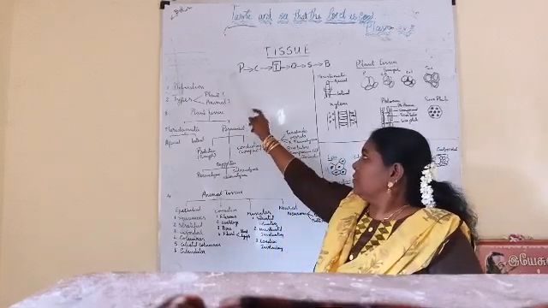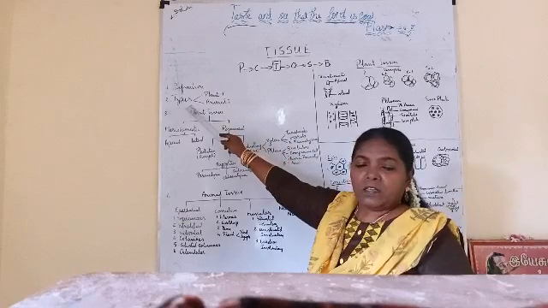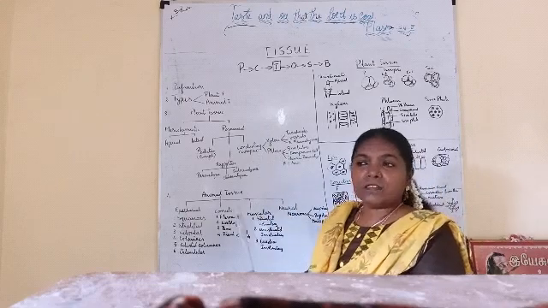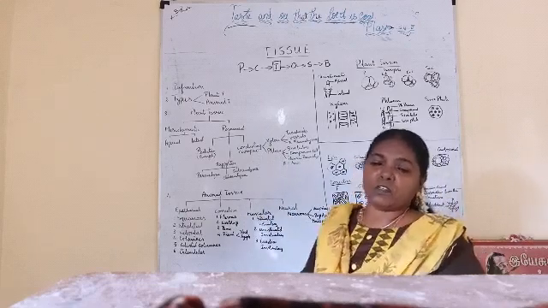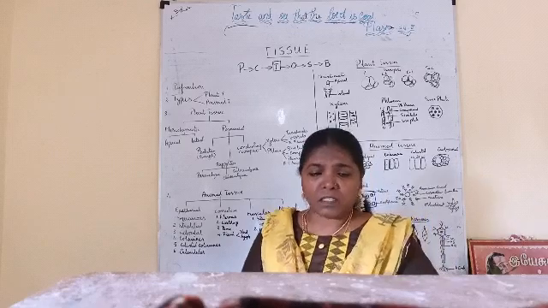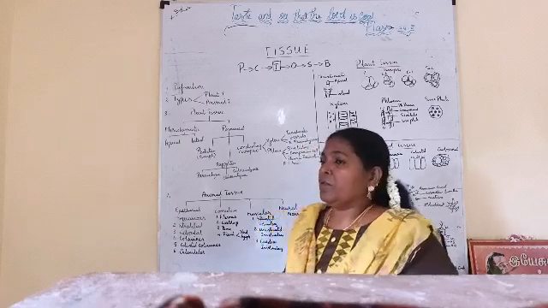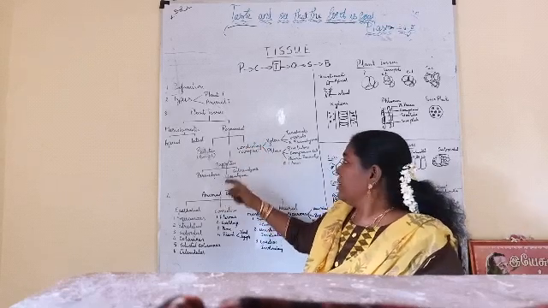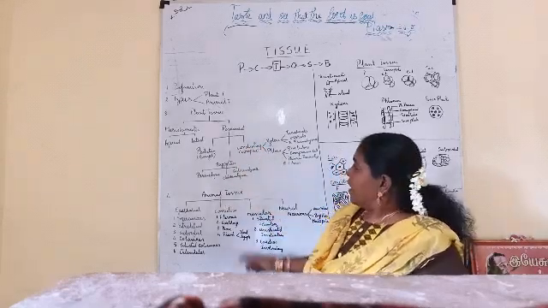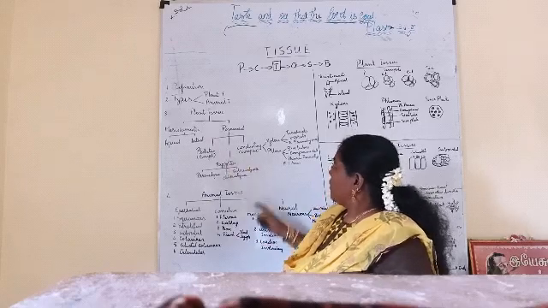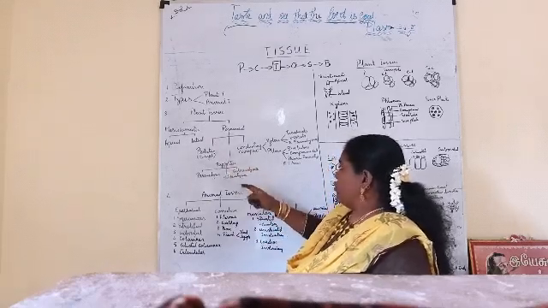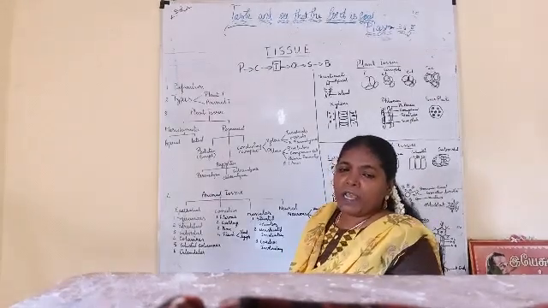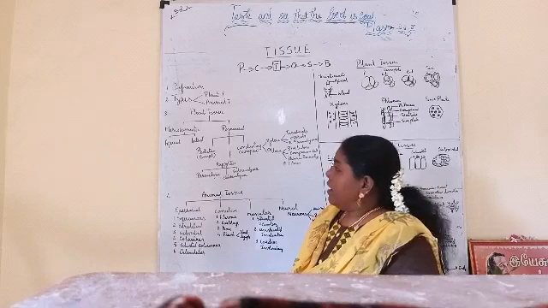And these tissues are of two types. Next we are going to see types of tissue: plant tissue and animal tissue. There is a difference between plant tissue and animal tissue because the plant cell and animal cell themselves have differences, no? So today we will be discussing plant tissue and animal tissue along with you. We take the plant tissue. It is divided into two main categories: meristematic tissue and permanent tissue.